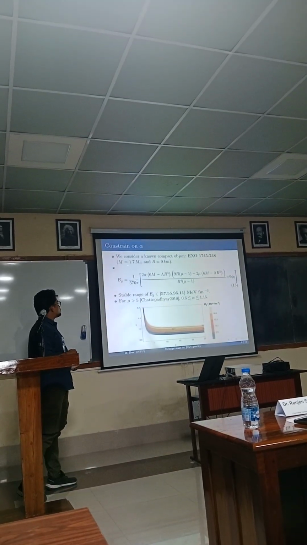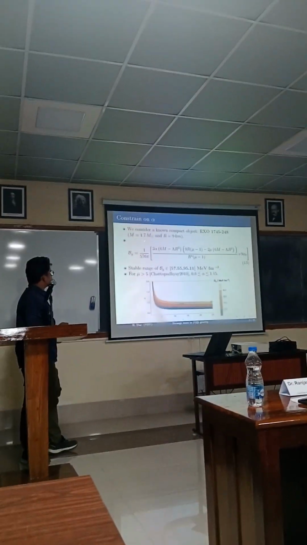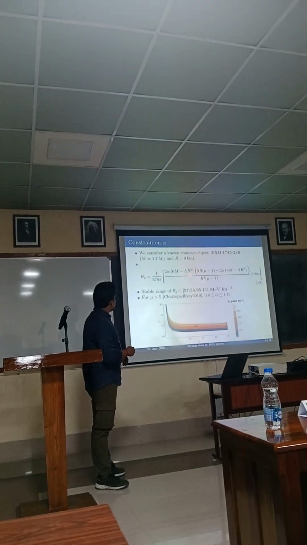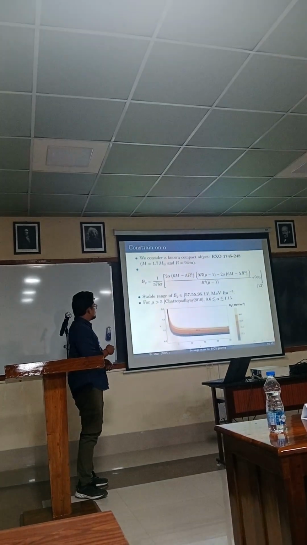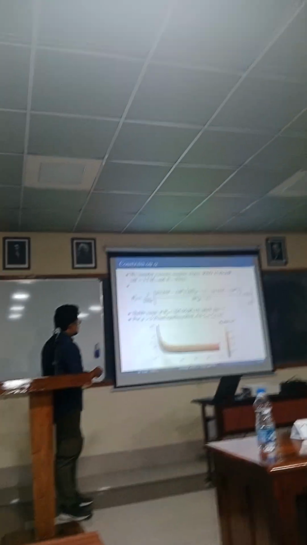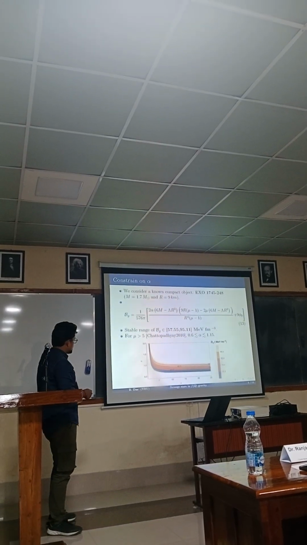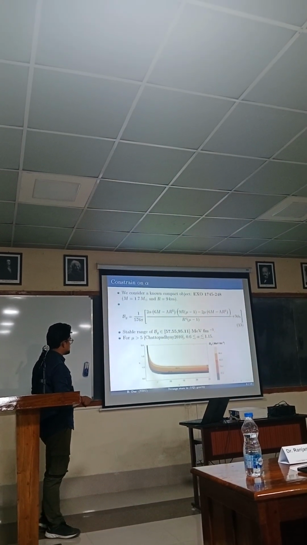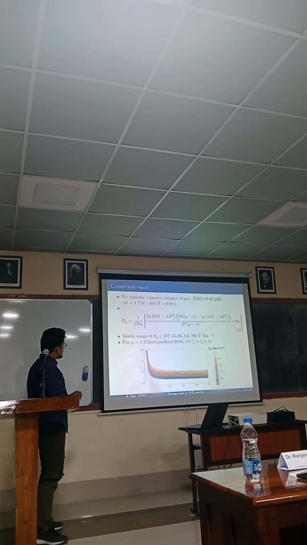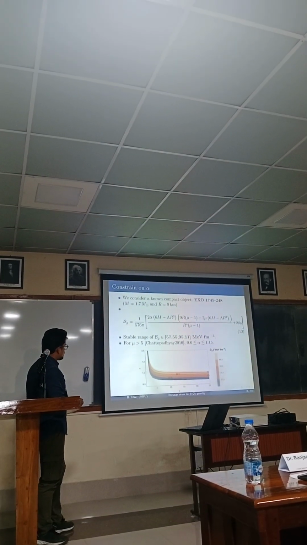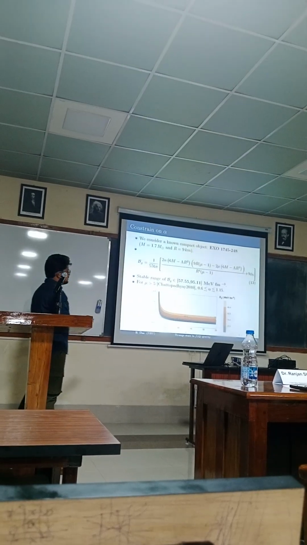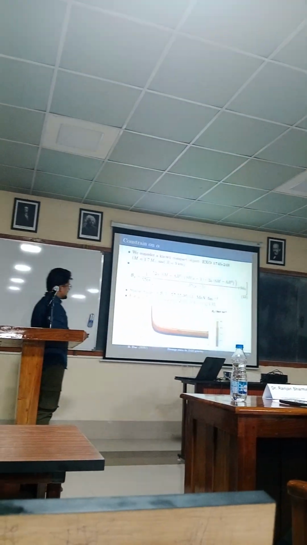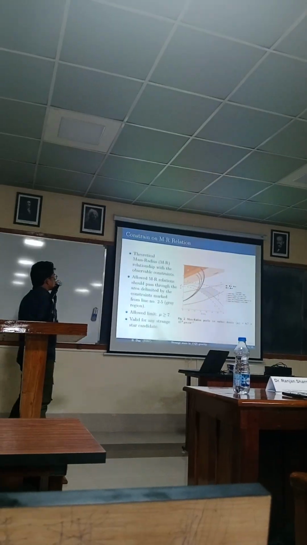To analyze this, we consider a compact object with mass 1.7 solar masses and radius 9 kilometers. With the help of this, we get this equation from the model, and with a stable range of the bag parameter, we can map this against alpha, which is the coupling parameter, and mu, the sphericity parameter. From here we can see that for mu greater than 5, we can set a limit for alpha, which is between 0.6 and 1.5. Now for the rest of the project we choose a value in this range, which is 0.85. This is still in the general relativity limit.